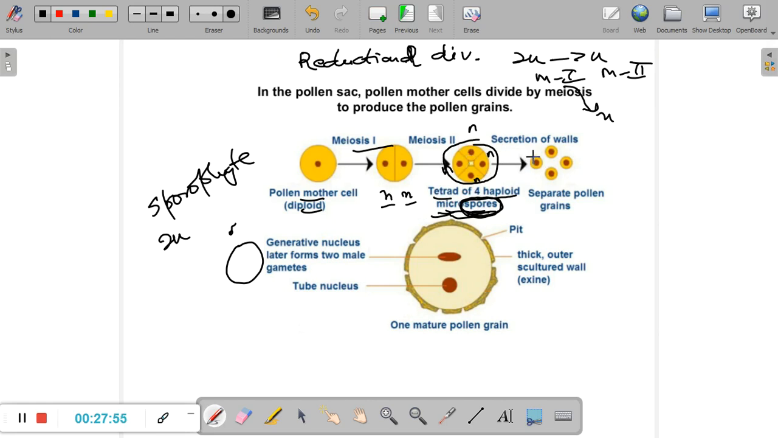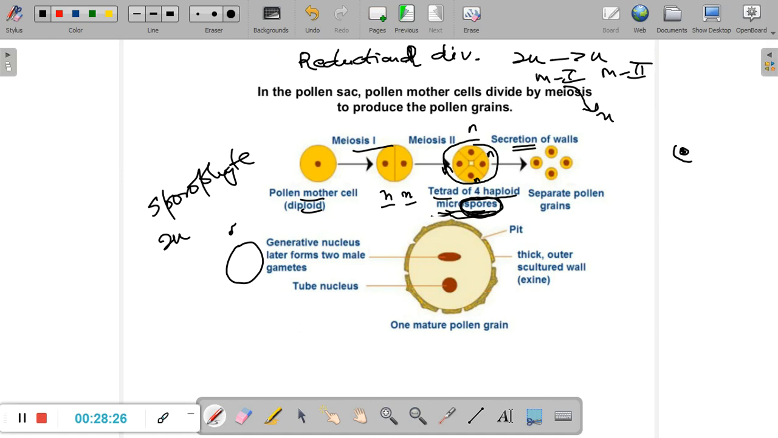On the outside of these tetrads, these 4 cells, there is secretion of certain material. Now what is that material? There are 2 walls formed outside this microspore. Let's not look at this diagram at the moment. If you hurry, you will miss certain very important things. So here let us just focus our attention on this. We've got a microspore cell, and outside this, think about the tapetum. The cells of the tapetum now start releasing certain contents.